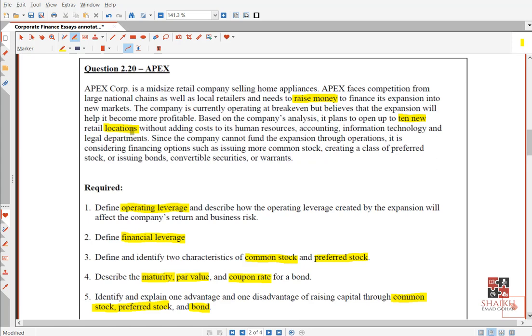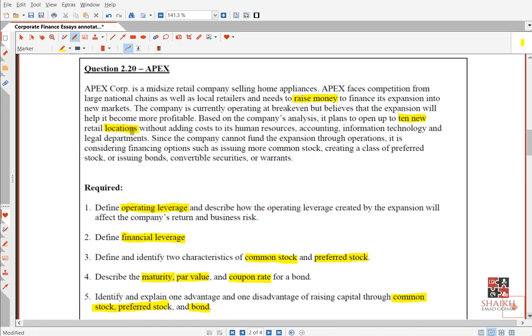So that you can solve requirement number one. What is requirement number one? What is operating leverage? Operating leverage means what's your fixed cost? Getting the story, my friends. We discussed this in financial analysis already. I am repeating again. A company has some fixed cost, like HR, accounting, IT, legal.